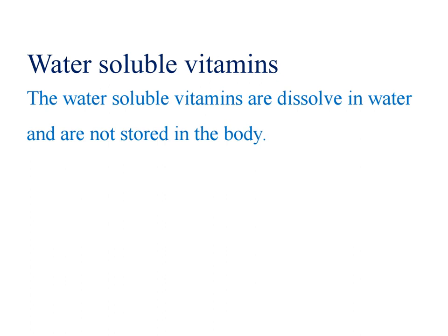But water soluble vitamins are not stored in the body, so regularly we have to supply them through diet. Even while preparing food, we have to take care of these vitamins, with proper washing and proper cooking. Even excess washing can remove water soluble vitamins.